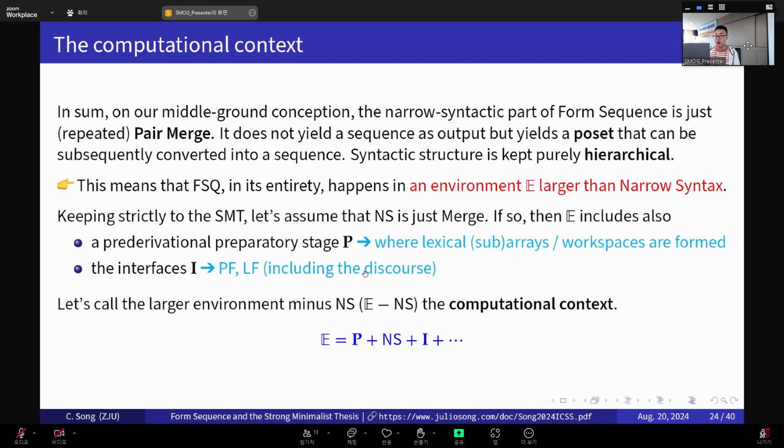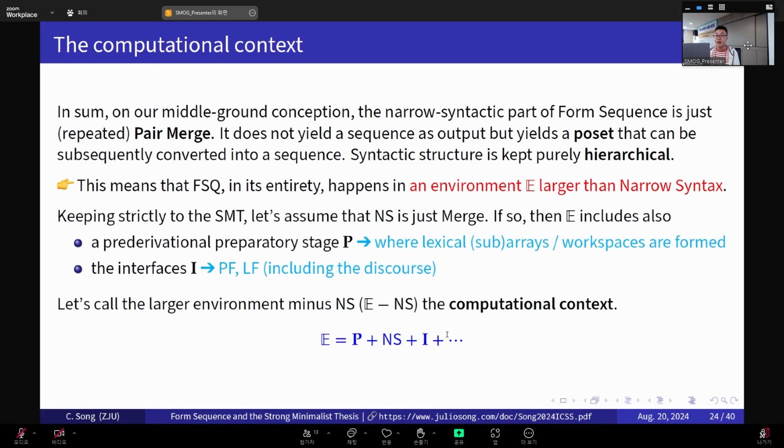And here I'm representing this larger computational environment with this blue equation here, where P stands for a pre-derivation preparatory stage, where things like lexical subarrays, lexical arrays, and workspace are, well, I don't want to say formed, but at least they're prepared. Okay? And then I simply stands for interfaces, PF, LF, including the discourse, which is probably attached to LF. And now, again for the sake of discussion, we can call this larger environment minus NS, so E minus NS, we can call this remnant the computational context. But this equation is not yet complete.